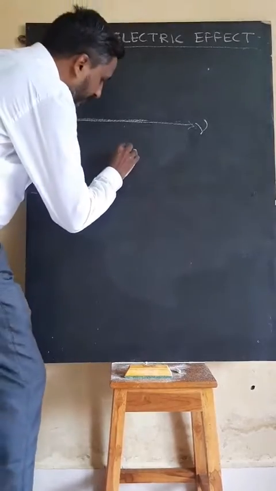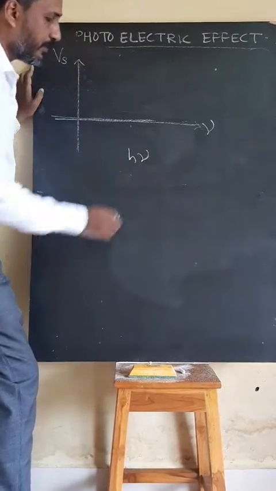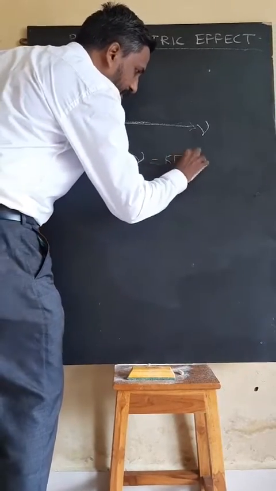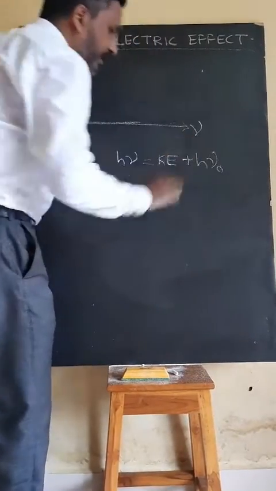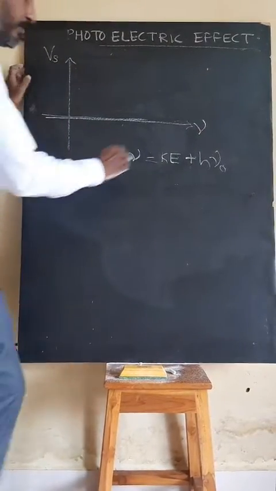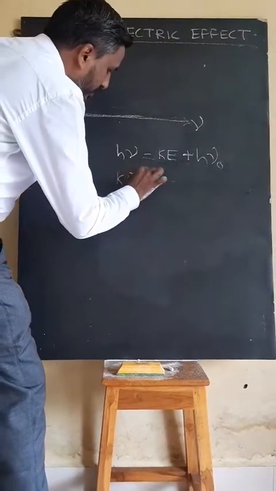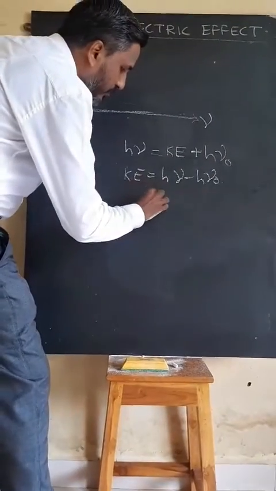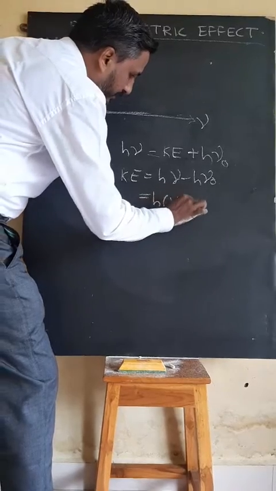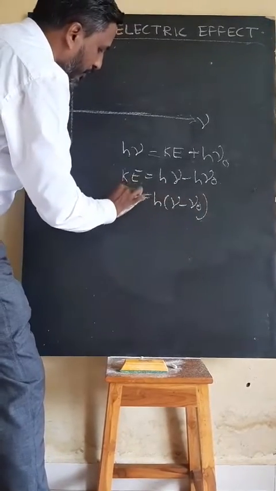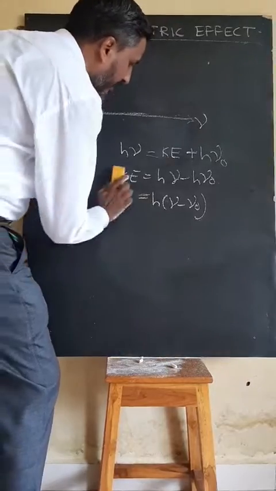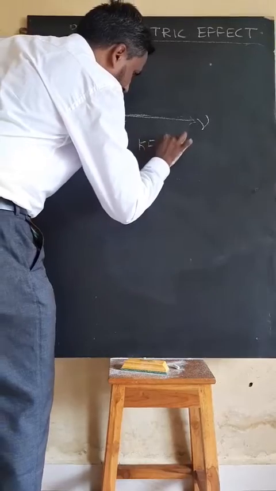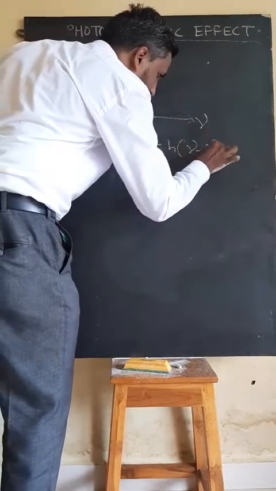Now see here, the equation is h nu, the incident energy, equals kinetic energy plus work function, which is given by h nu 0. So kinetic energy equals h nu minus h nu 0. Taking h as common, it becomes h in brackets nu minus nu 0. This is the formula for kinetic energy. So I am writing directly here: kinetic energy is given by h (nu minus nu 0).